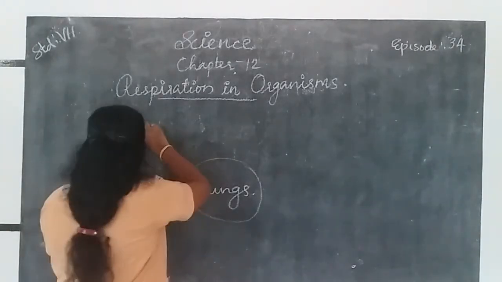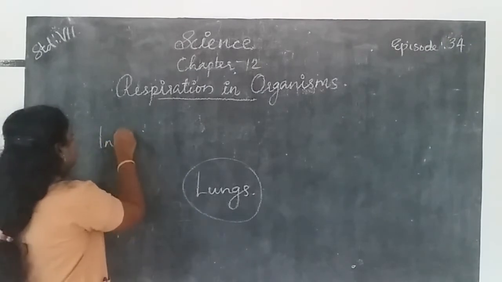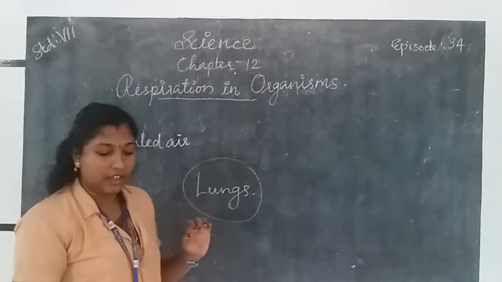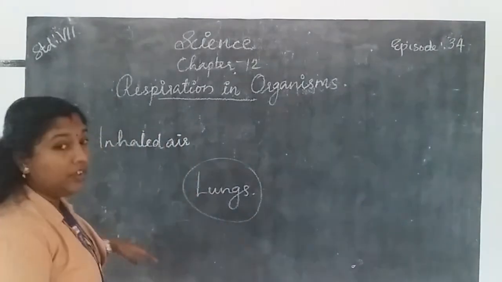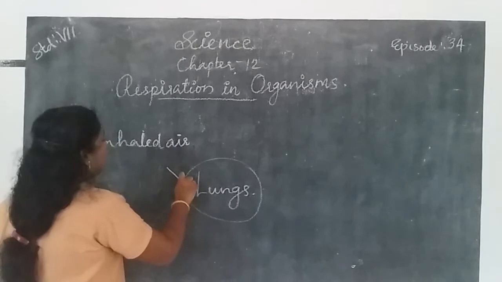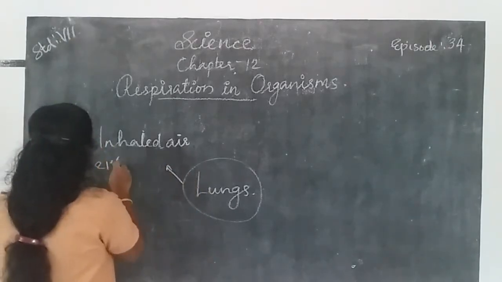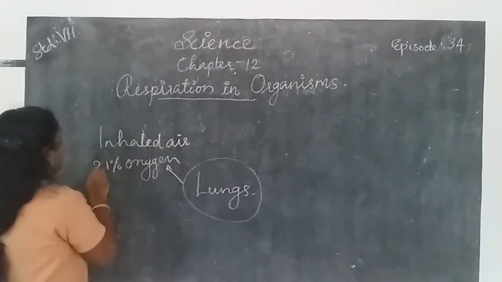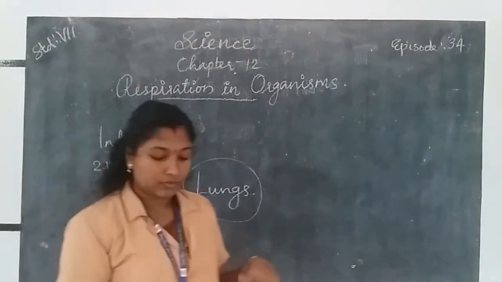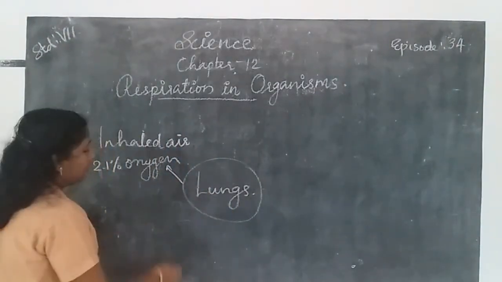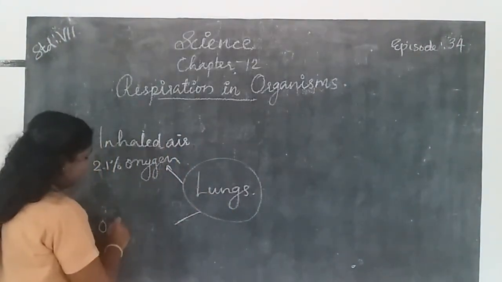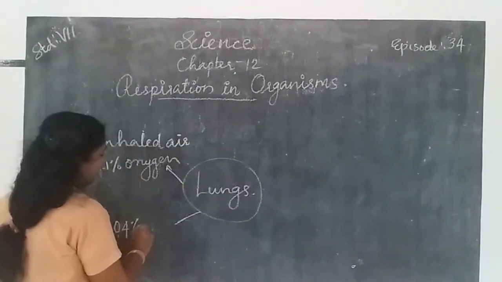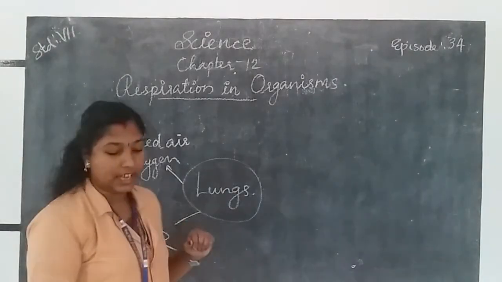Here, first one, inhaled air and exhaled air. 21% oxygen is inhaled and 0.04% carbon dioxide.